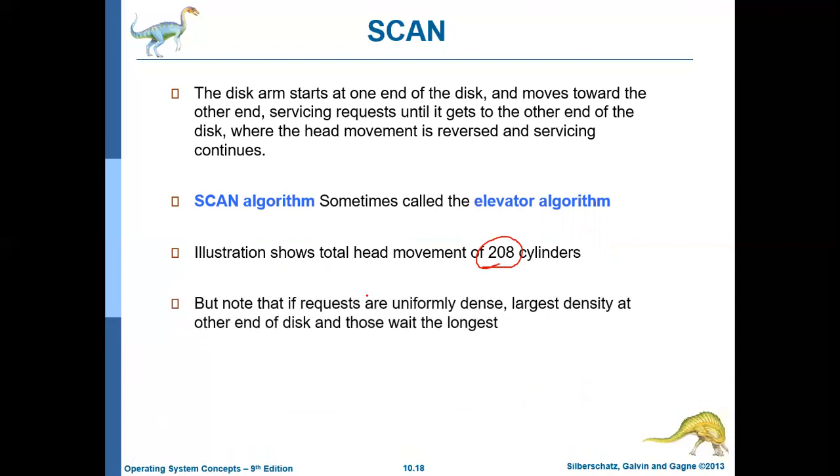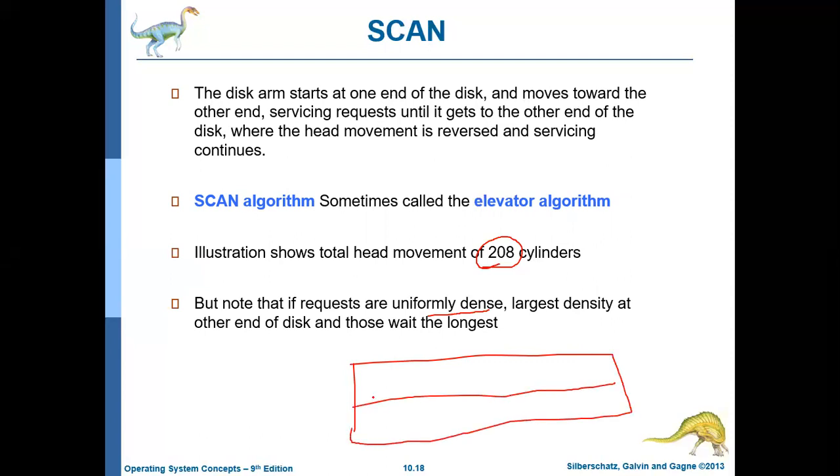As I have already told, if the requests are uniformly dense, in the sense that currently the head is at location 53, before 53 you have some 5 locations to access, and after 53 also you have some 5 locations to access, that is called uniformly dense.